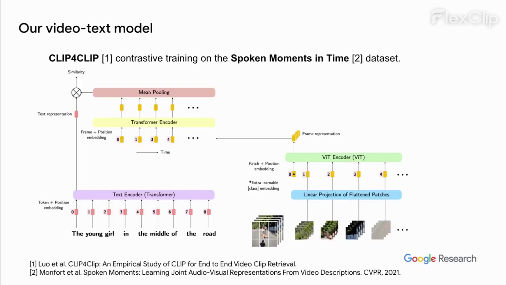In this work, our goal is to improve the verb performance of large-scale vision language pre-trained models without harming their noun performance. We start with CLIP, contrastively trained on the video language paired Spoken Moments in Time dataset, as our baseline model.